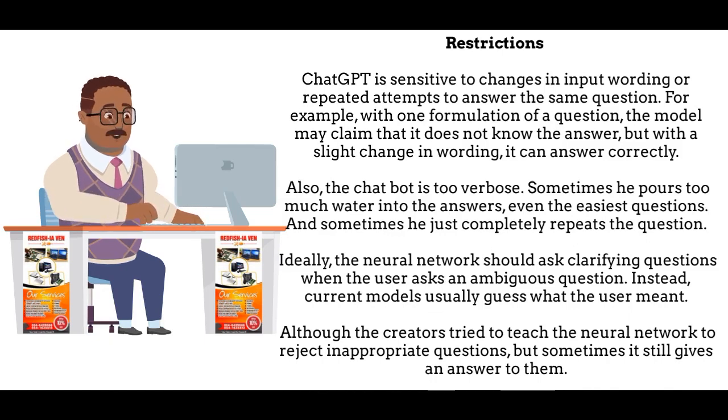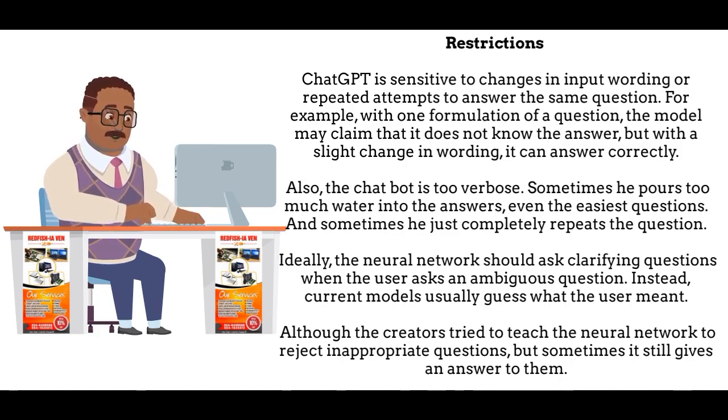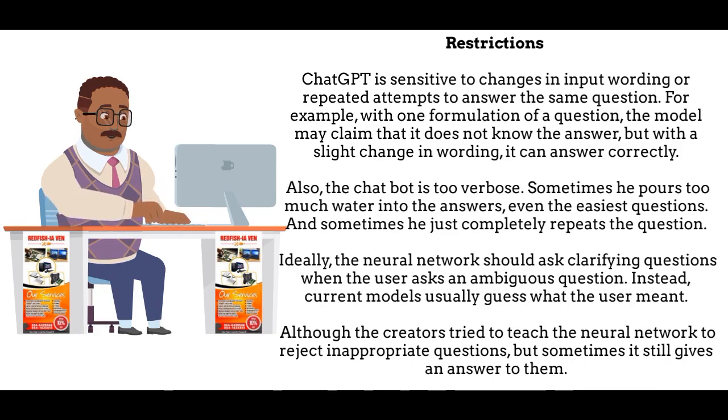Ideally, the neural network should ask clarifying questions when the user asks an ambiguous question. Instead, current models usually guess what the user meant. Although the creators tried to teach the neural network to reject inappropriate questions, sometimes it still gives an answer to them.